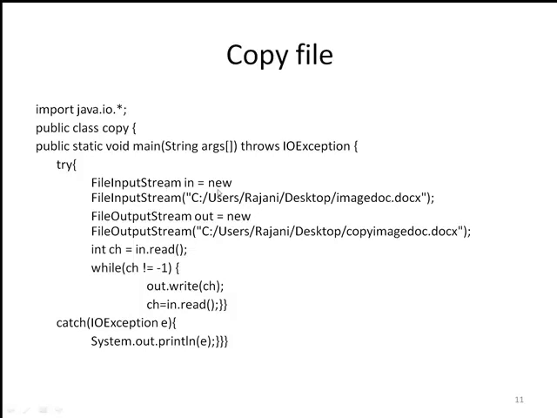For that, first create an object of the FileInputStream class and FileOutputStream class. In the next line, read a byte from image.docx, and if that value is not equal to -1, then write that value into copyimage.docx. This loop will continue until this condition is satisfied.